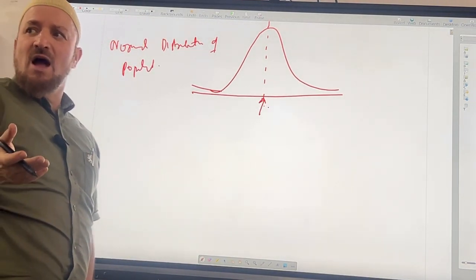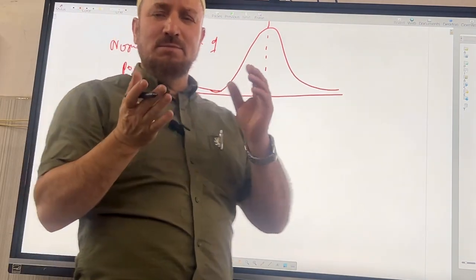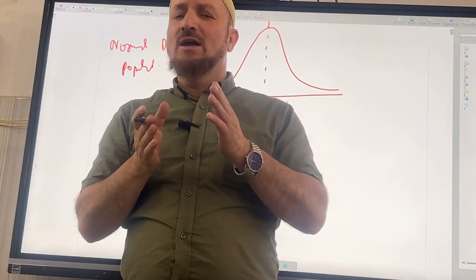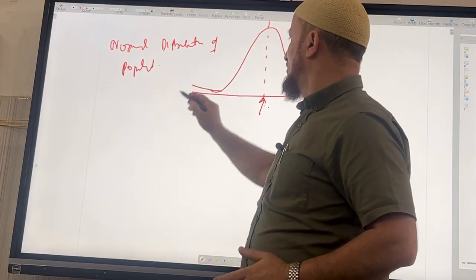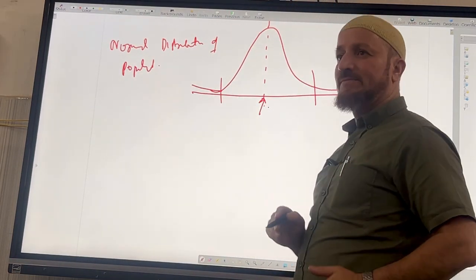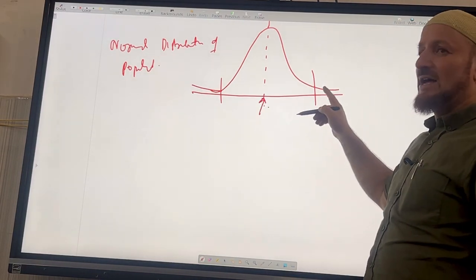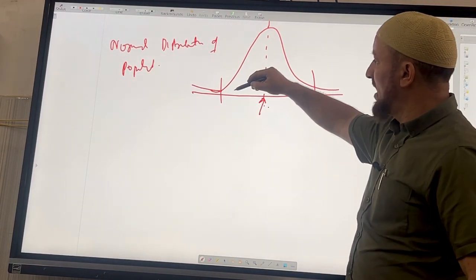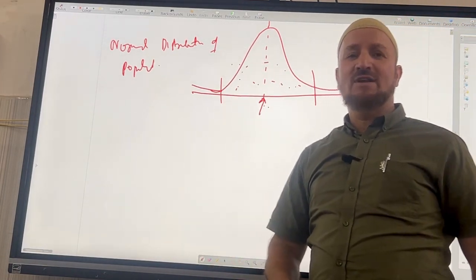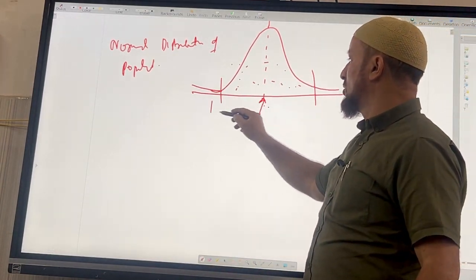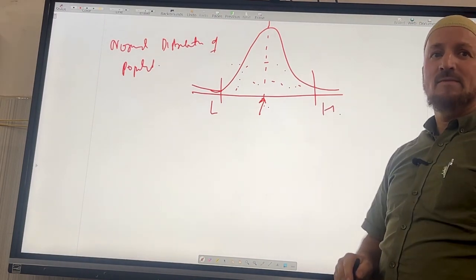But maybe the mean we are calculating could be in this range. It could be in this area, say from here to here. There is a great chance that our mean will come in these areas, somewhere here in the bell, somewhere under the bell. So it could be from this low area to this high area.